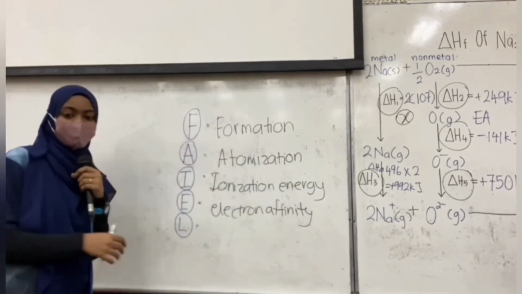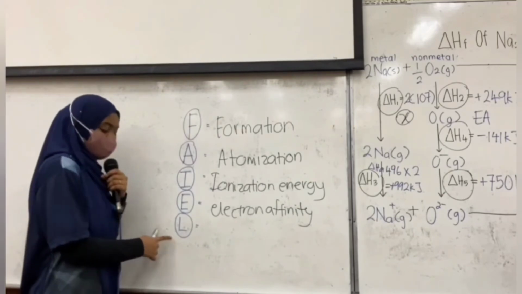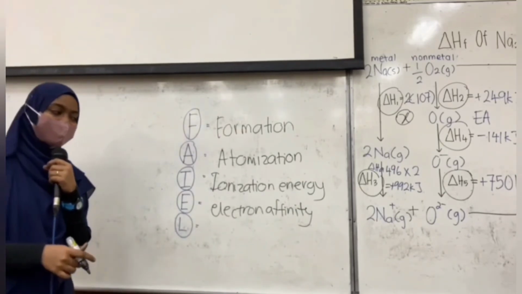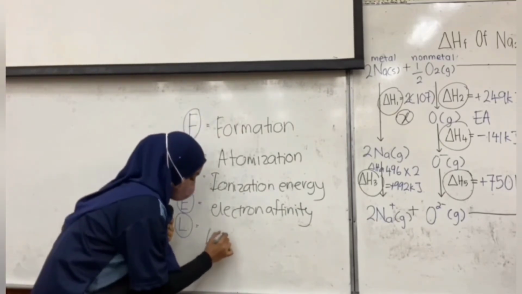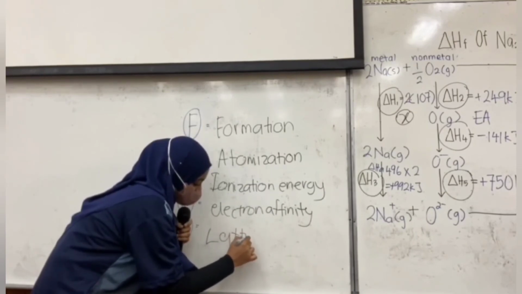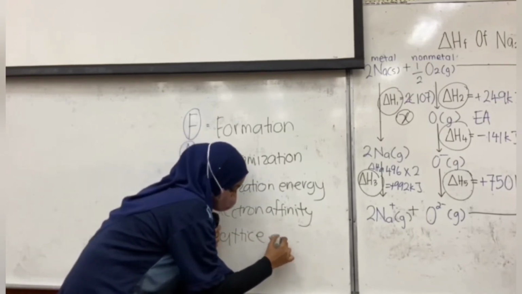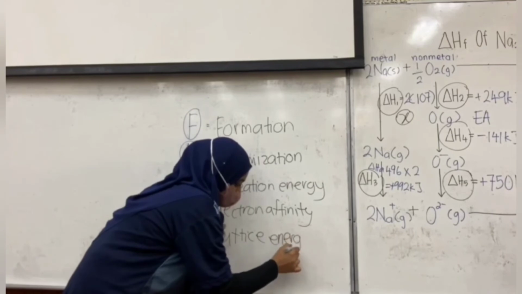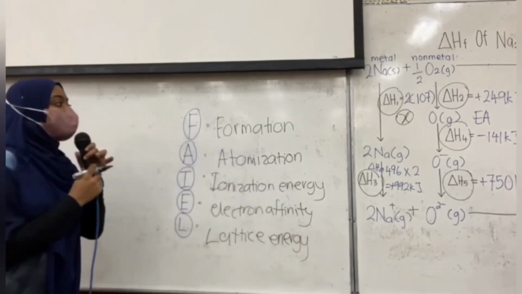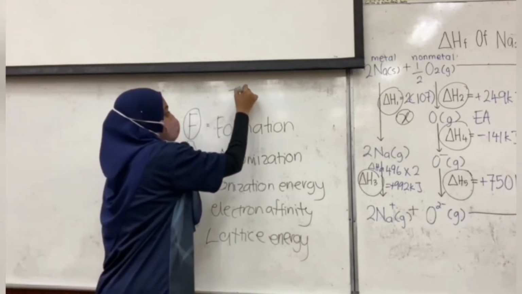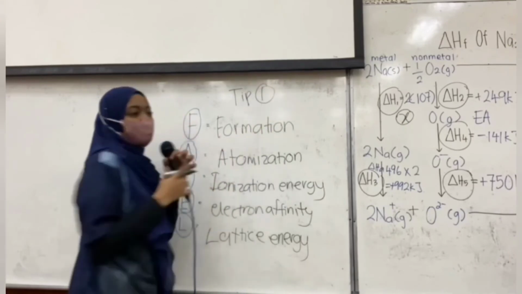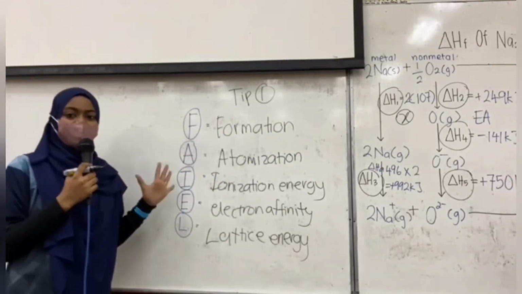Okay, the last one, we have the L. L stands for Lattice Energy. Okay, this one. So, these are the tips. Number 1, you must identify these 5 terms.